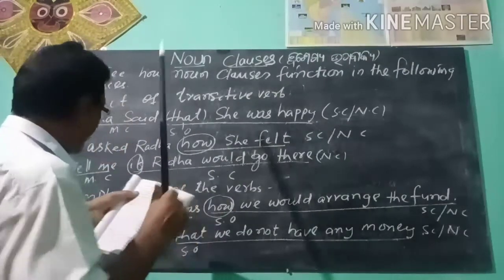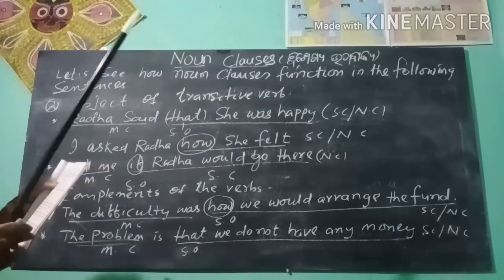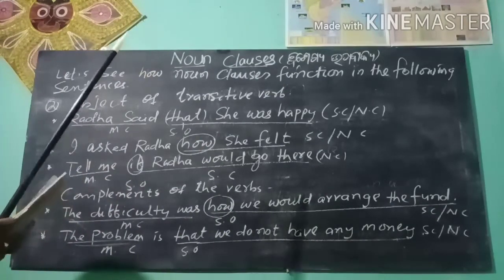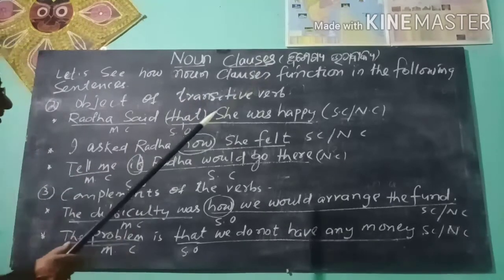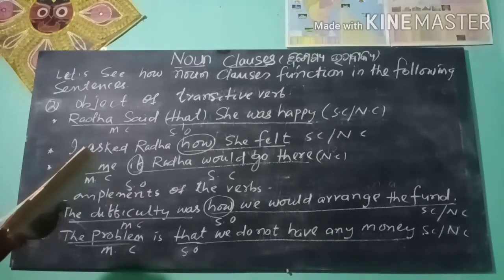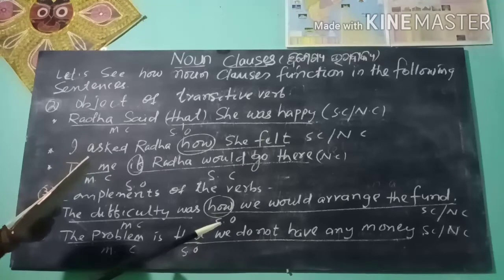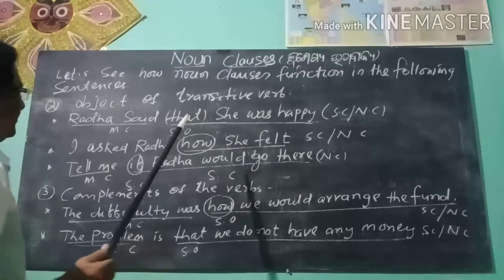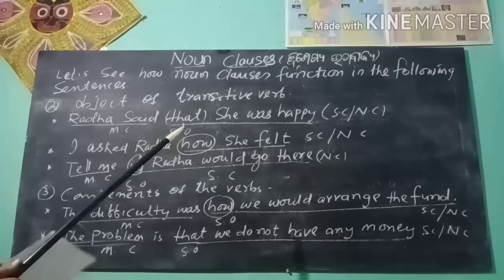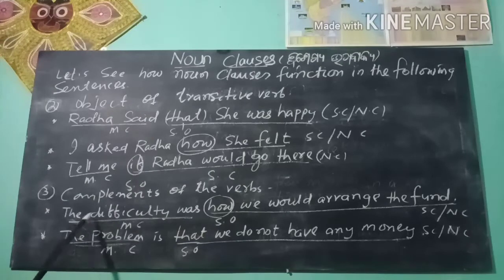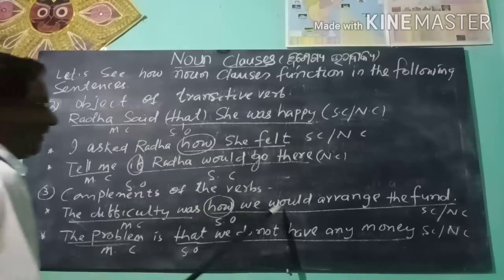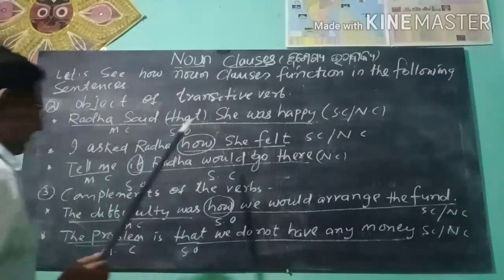In these sentences, the expressions are noun clauses working as the complement of the verbs of incomplete predication. To verify this, we can check it. The difficulty was, it is not a complete sentence. To complete the sentence, how we would arrange the font is necessary.